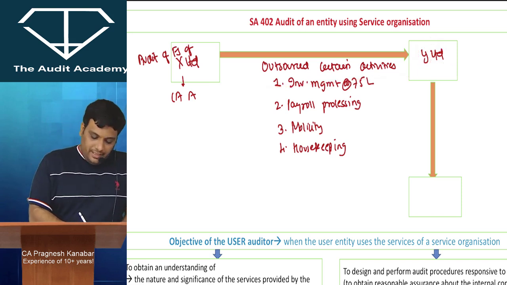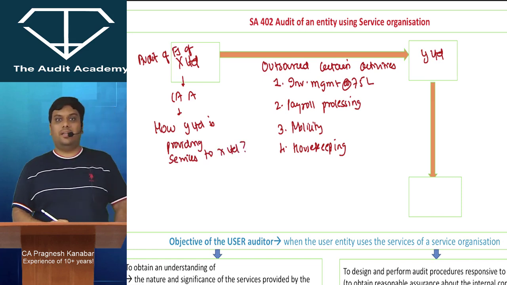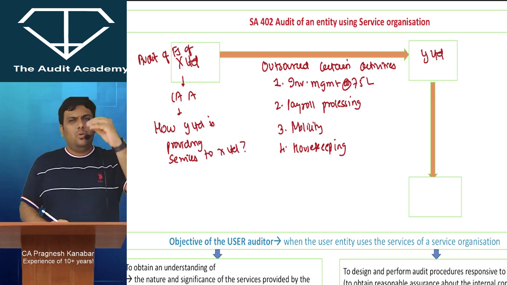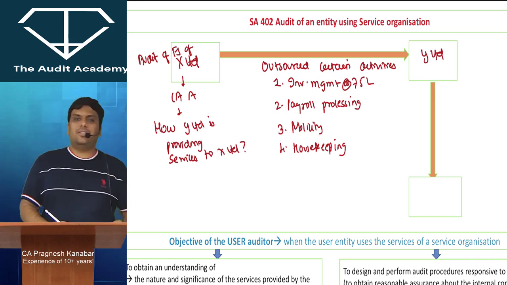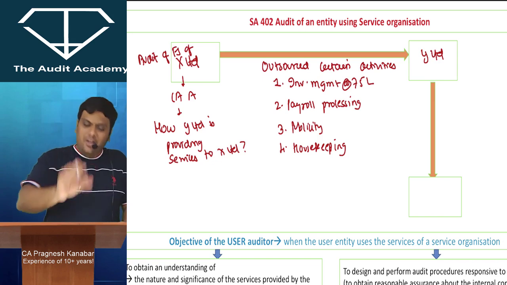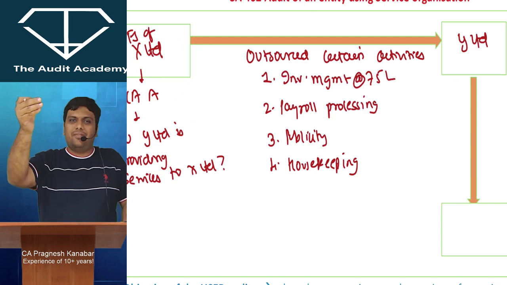So obviously CA will be worried about how Y Limited is providing services to X Limited. But let me tell you very clearly, you are an auditor of financial statements. So you are not worried about all the activities that have been outsourced. Otherwise you will go mad.